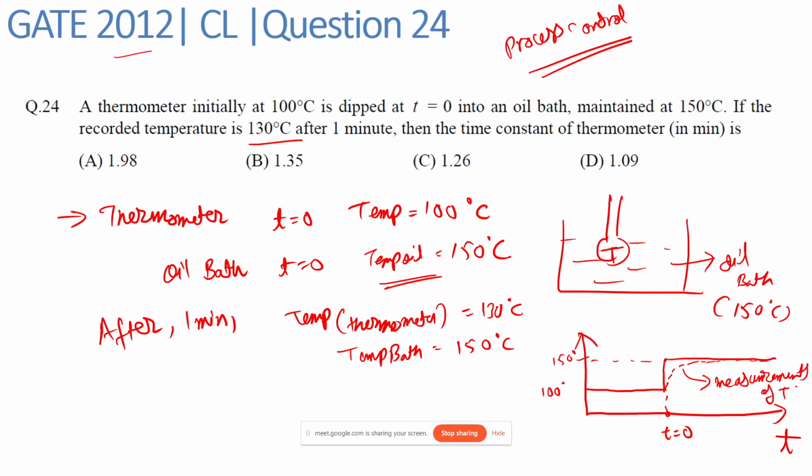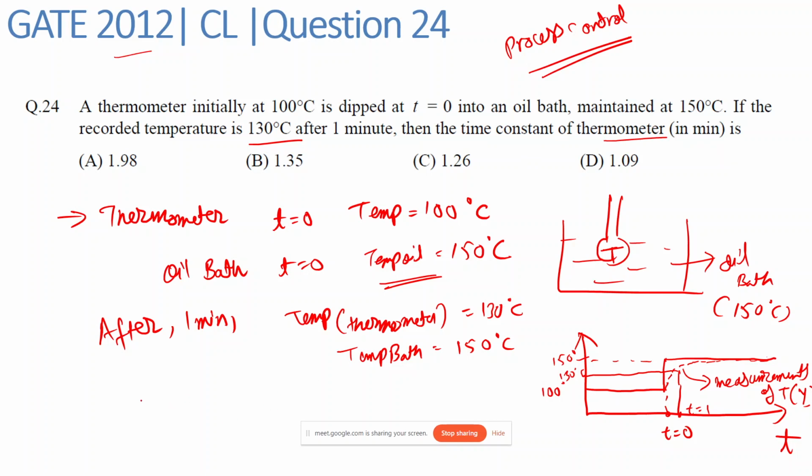Measurements of the thermometer, which we will denote by Y. So these are the temperatures measured by the thermometer. In the question we have been given, it is recording a temperature of 130 degrees Celsius after 1 minute. At t equal to 1 minute, the temperature is 130 degrees Celsius. And the question asks: what is the time constant of the thermometer?